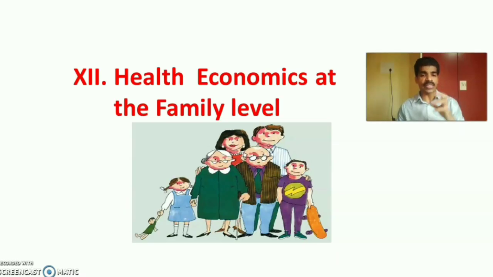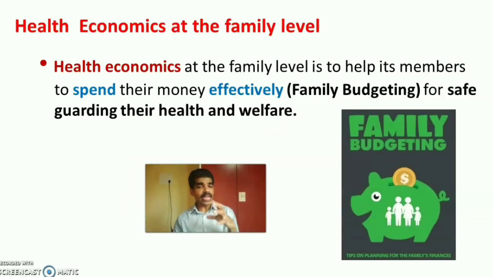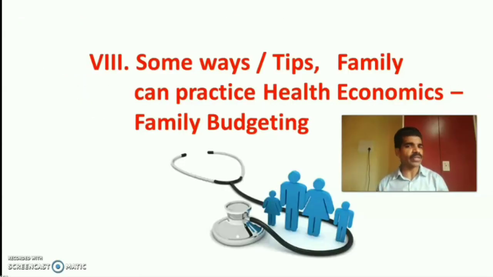Next is health economics at a family level. Health economics at a family level is to help family members spend their money effectively, like a wise family budget, for safeguarding their health and welfare and for the overall prosperity of the family. So health economics at the family level helps the family members to spend their money wisely while making the family budget for safeguarding their health and welfare. The last section is some ways, techniques or tips the family can practice health economics in family budgeting.